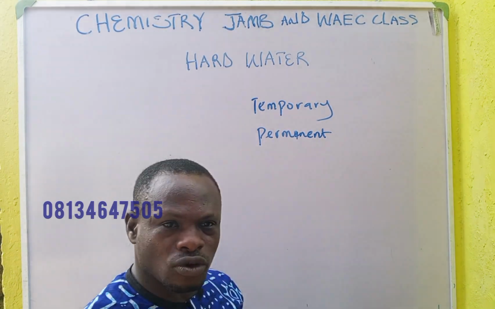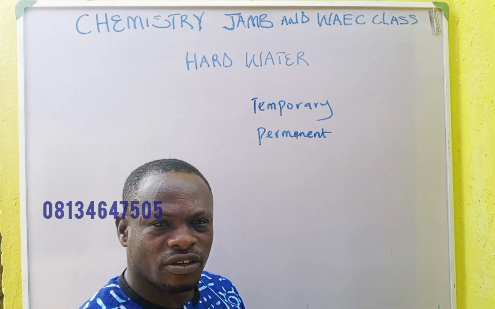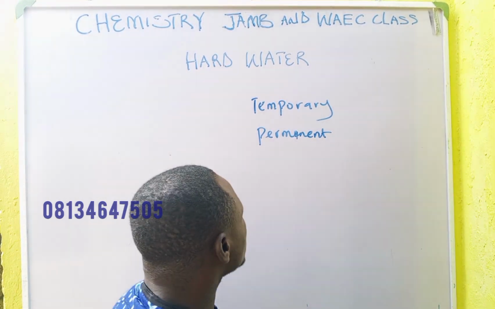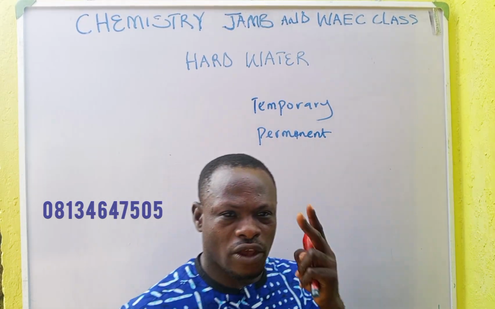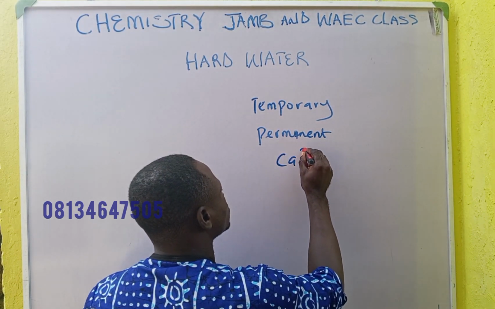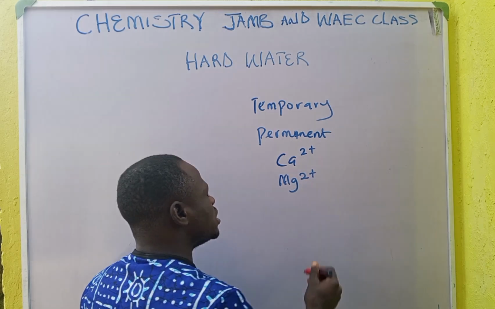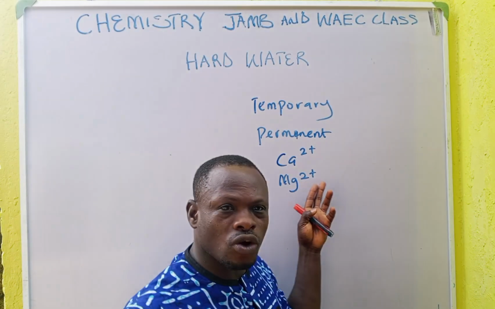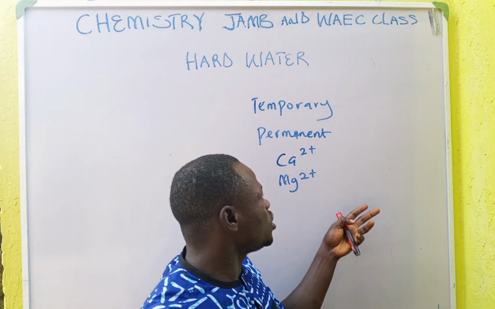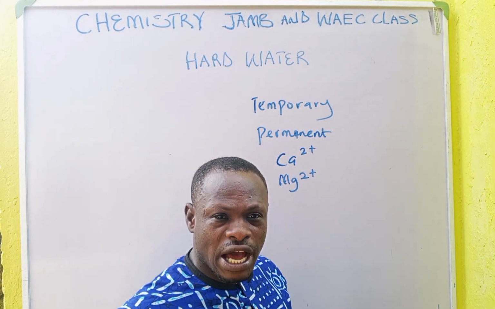What causes these two types of hardness? In JAMB, they will give you the kind of ion and ask you to identify the ion that causes this hardness of water. Now, there are two major types of ion that cause hardness of water. One is calcium ion and we have what? Magnesium ion. These are the two major causes of hardness of water. The presence of them in the water causes water to be hard.